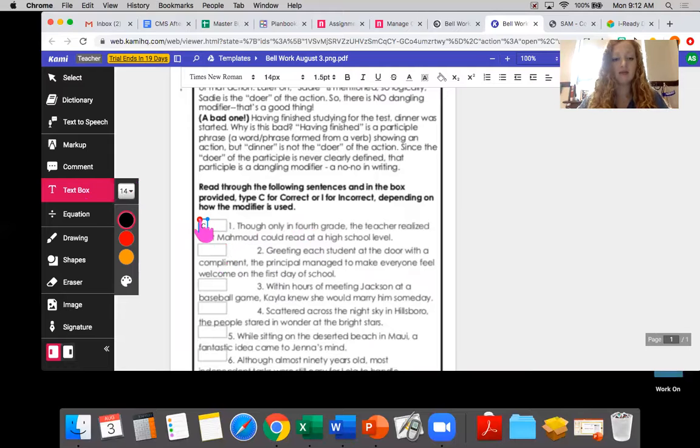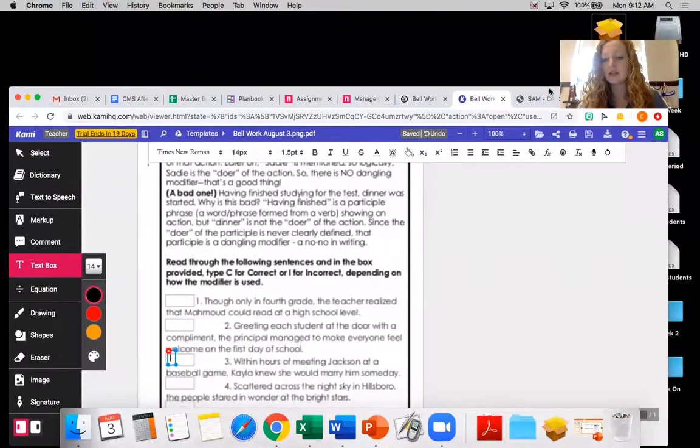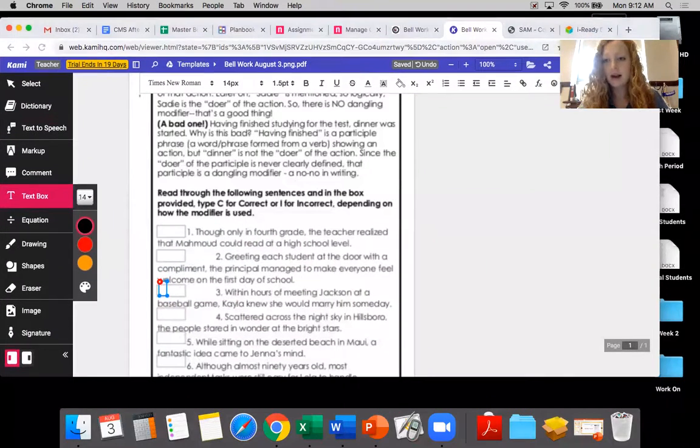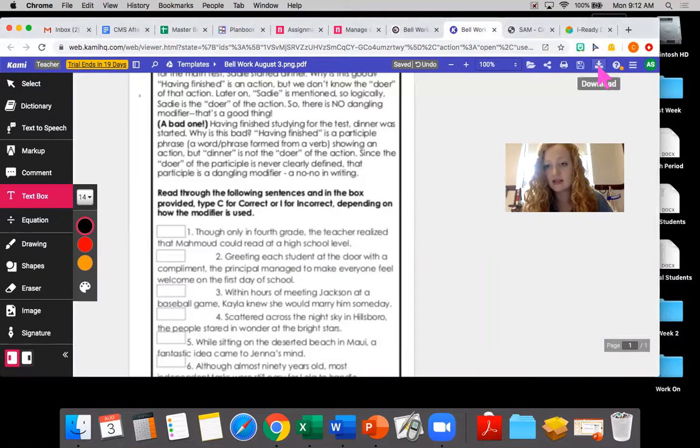And then just do that for every single one, okay? And then when you are done, you should have a button up here that says submit, but mine does not because mine is on the teacher version, okay?